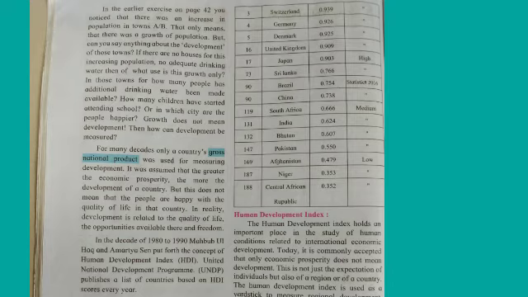In the earlier exercise on page number 42, you notice that there was an increase in population in towns A and B. That only means that there was a growth of population. But can you say anything about the development of those towns? If there are no houses for this increasing population, no adequate drinking water, then of what use is this growth only? In those towns, for how many people has additional drinking water been made available?